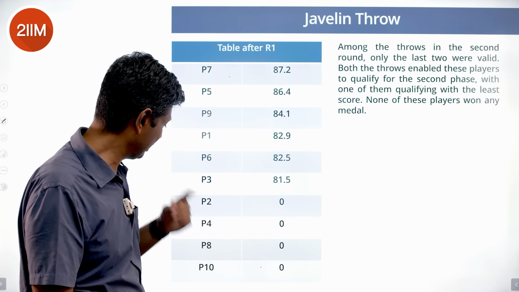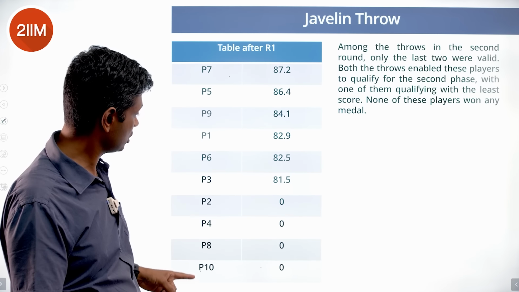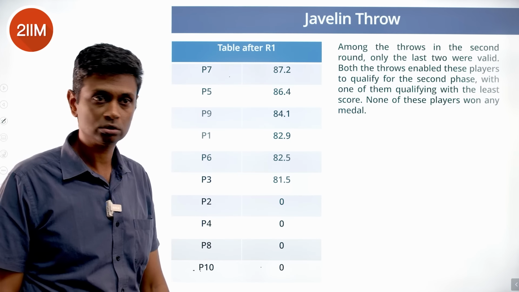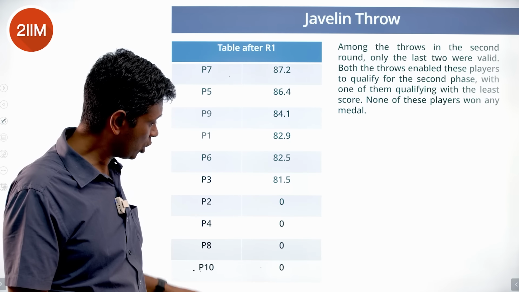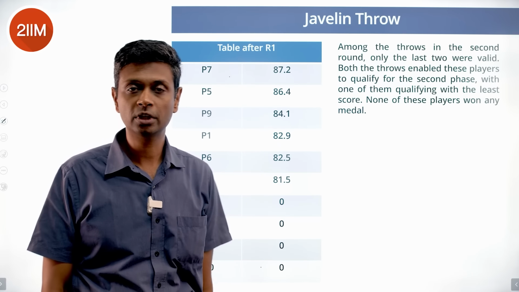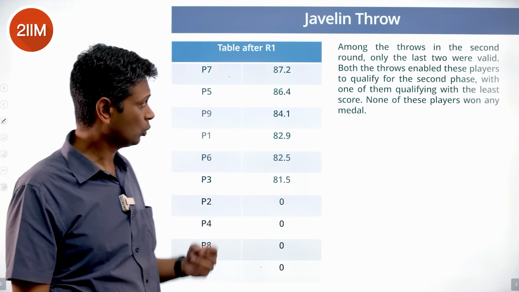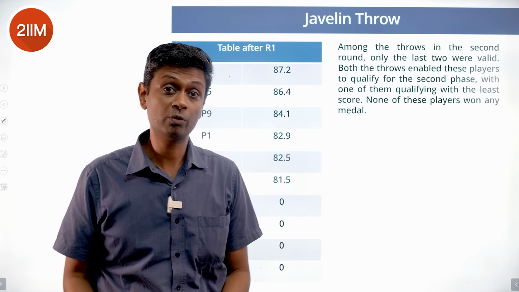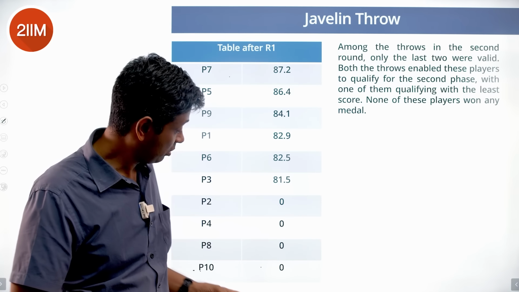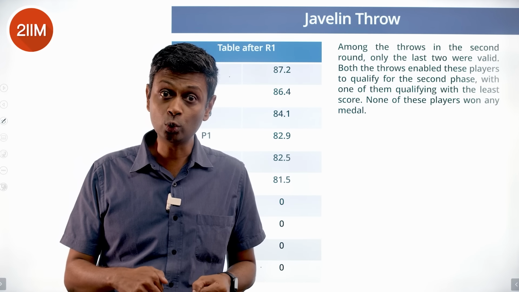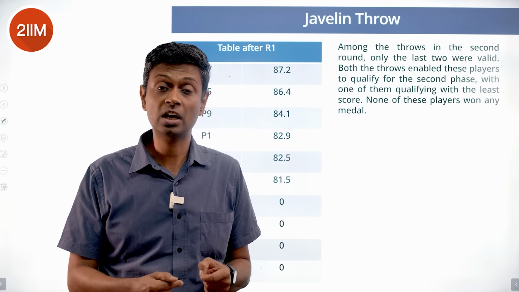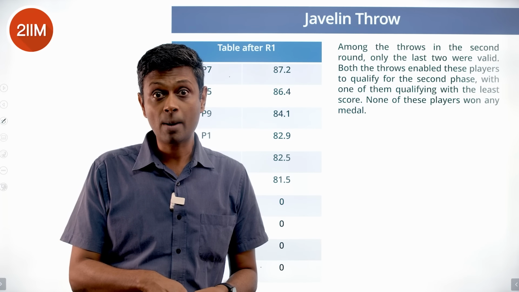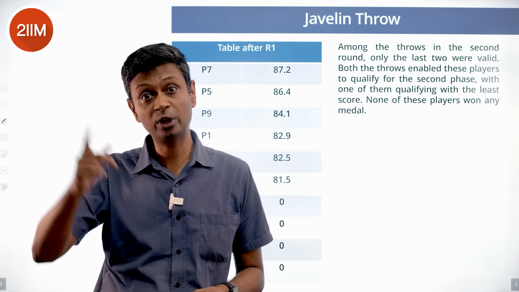So P10, who was last at the end of round 1, could have climbed up in round 2. In round 2, P10 has a good throw, such a good throw that, having been last at the beginning of round 2, by round 3 he goes all the way to first.